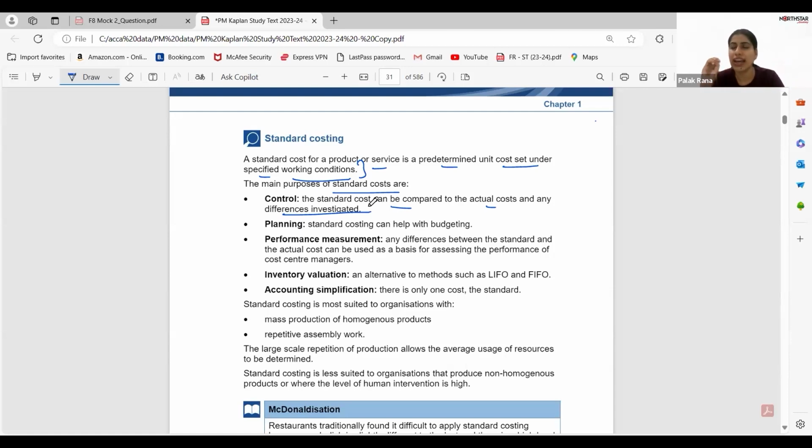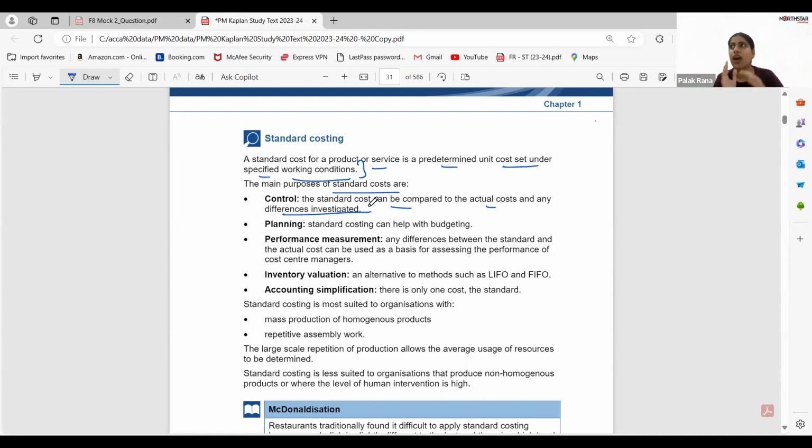But now, when I came back, I realized that yes, I spent $105. That means if I have already decided, only then I can understand that yes, I have overspent or not. If standard is not there, I can't compare. So for the purpose of controlling, to check whether I have spent more or less, we need standard costing.